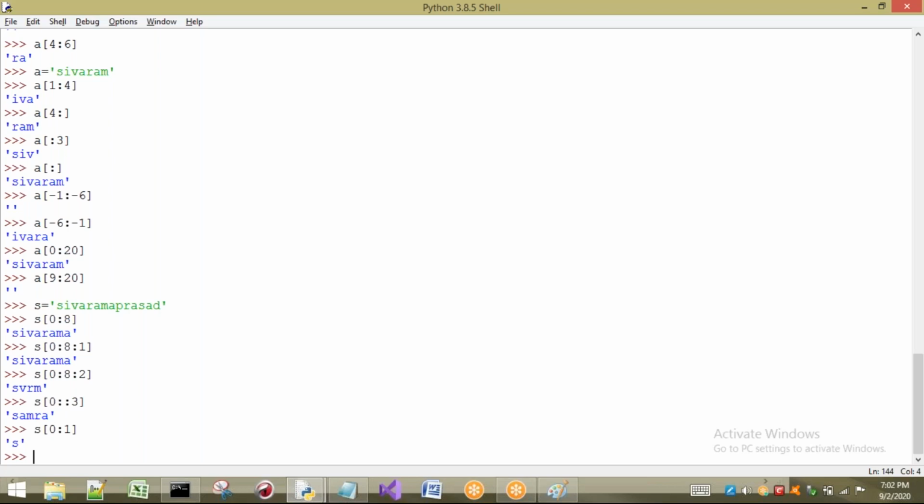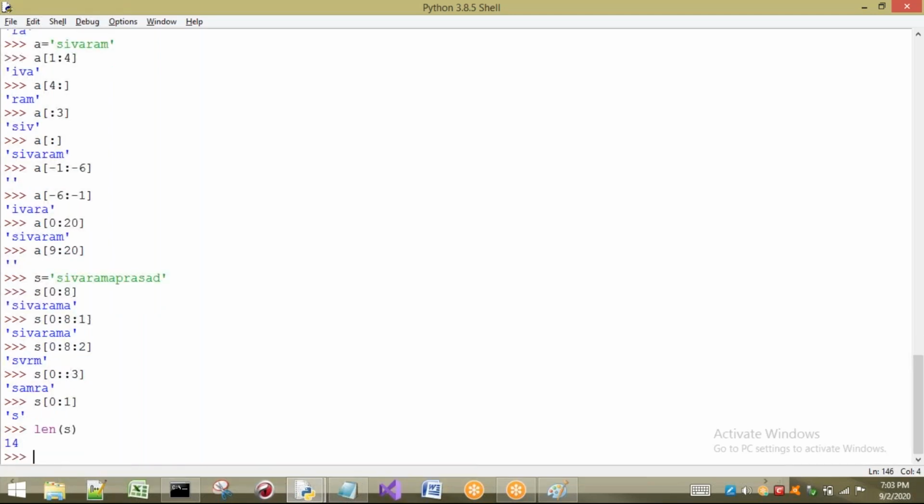Anyway, we have discussed about this one. Just I will tell you one function that is length. The length function is there to find the length of strings. Okay, remember this one. See here, you can observe 1 2 3 4 5 6 7 8 9 10 11 12 13 14. Total 14 characters are there.